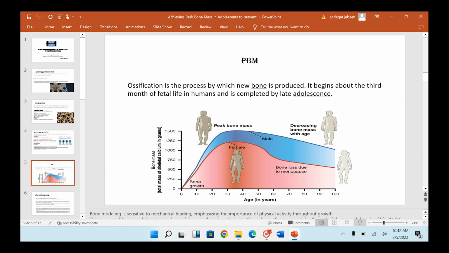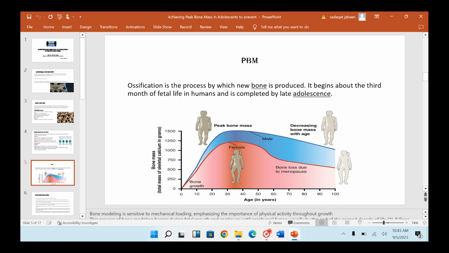Bone formation starts in the intrauterine period, from the third month of pregnancy, but initially the growth is very slow. As puberty arrives, there are spurts of growth due to the effect of hormones, which suddenly increase the bone mass.